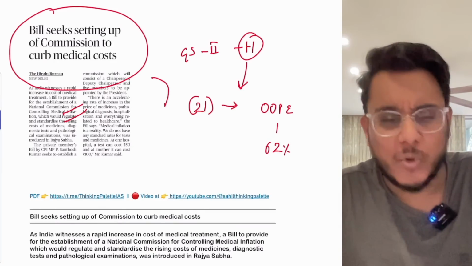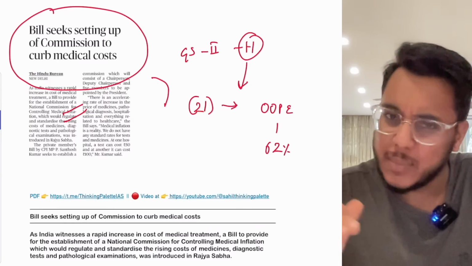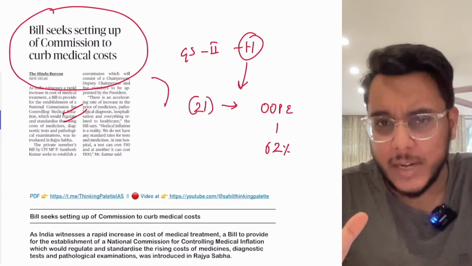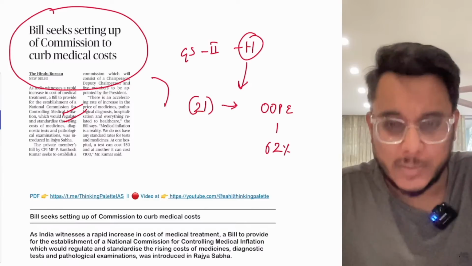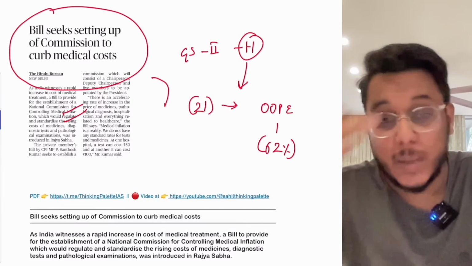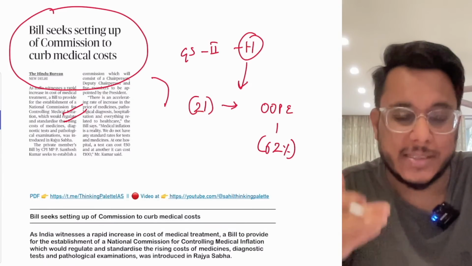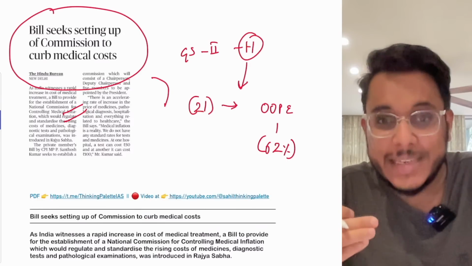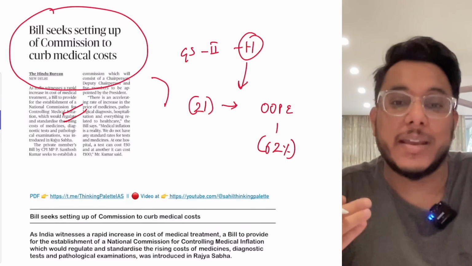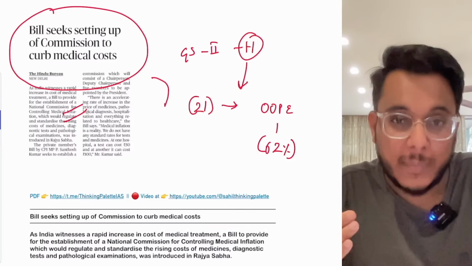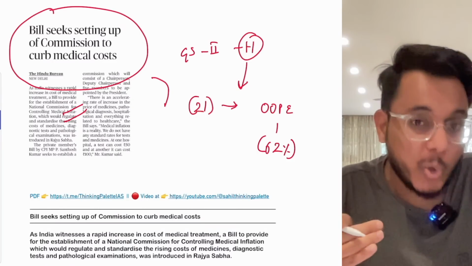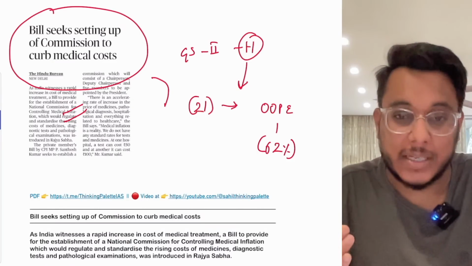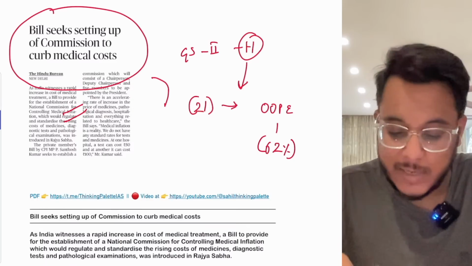Okay, some reports quoted around 60%, some reports quoted around 62%, but according to the WHO, the out of pocket expenditure is at 62%. It means that in these many cases, the people did not have money as savings to pay for the medical expenditure. They paid for the medical expenditure either by taking a loan or by selling some property, etc. So out of pocket expenditure is very much high.